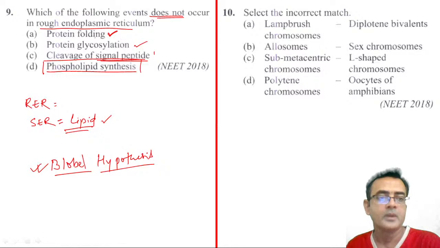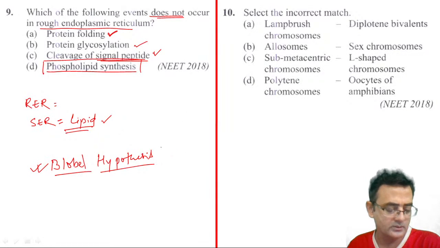If you read the Blobel hypothesis, you find that signal peptides are approximately 20 amino acids long. So the signal peptide is cleaved into the lumen of the rough endoplasmic reticulum. So this is correct.